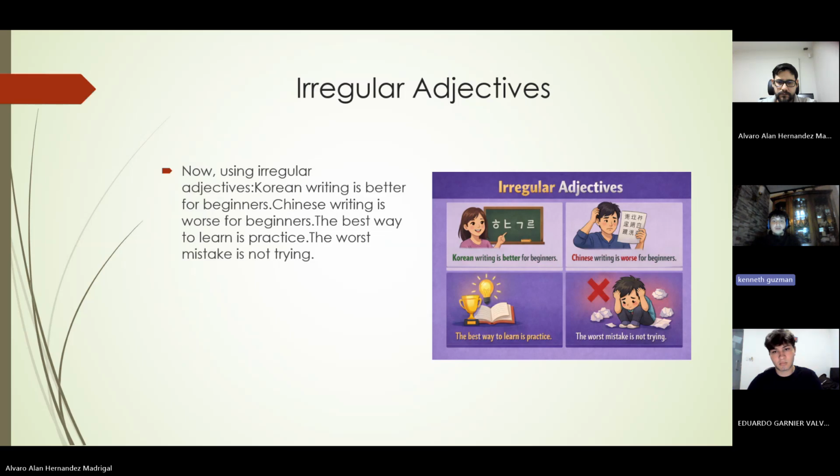And for irregular adjectives, sorry, we find Korean writing is better for beginners because it is easier. Chinese writing is worse for beginners because it is more complex. The best way to learn a language is to practice every day. The worst mistake is being afraid to speak the language.